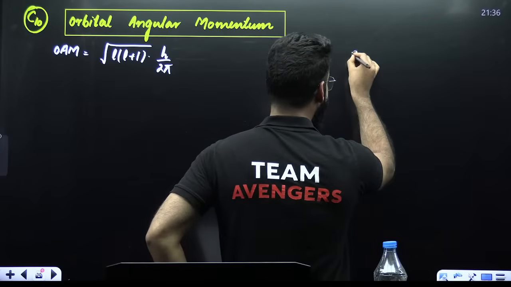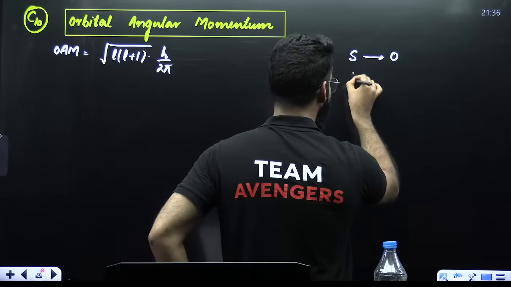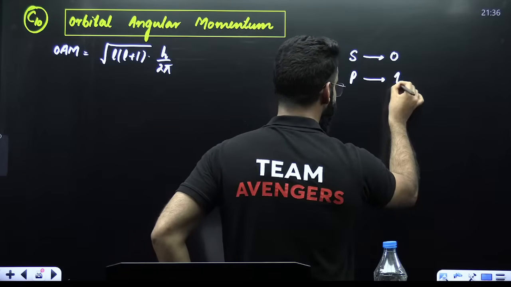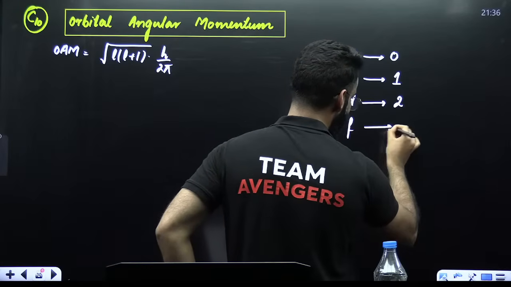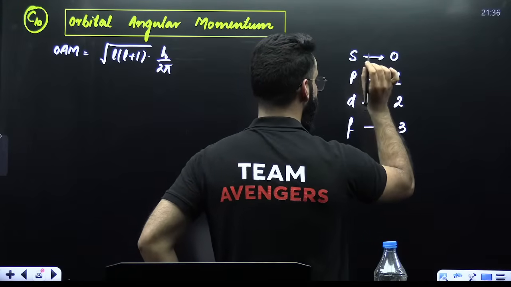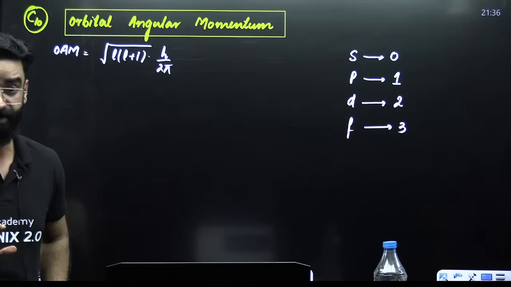Now, first thing. Remember, for S subshell, the value of L is 0. For P subshell, the value of L is 1. For D subshell, the value of L is 2. For F subshell, the value of L is 3. Right? These are the L values which you should know first of all.